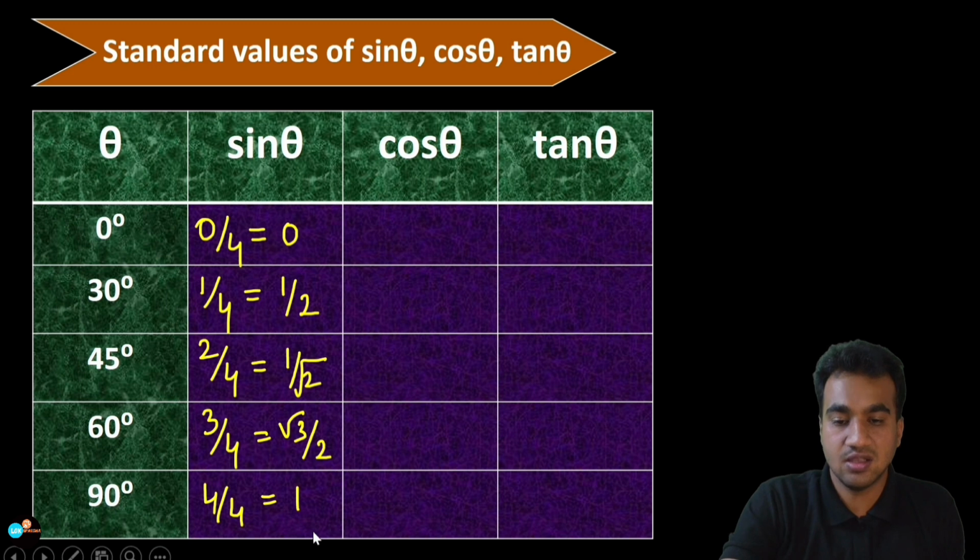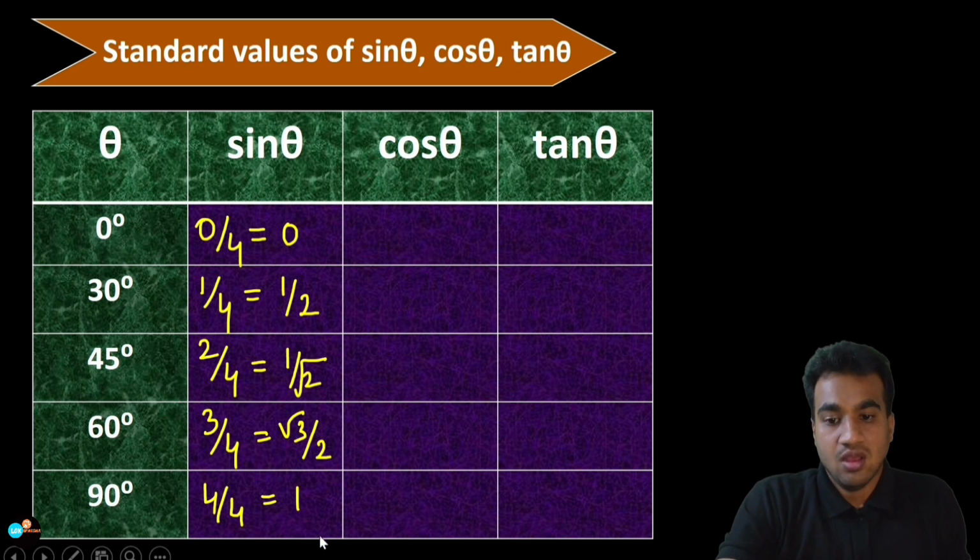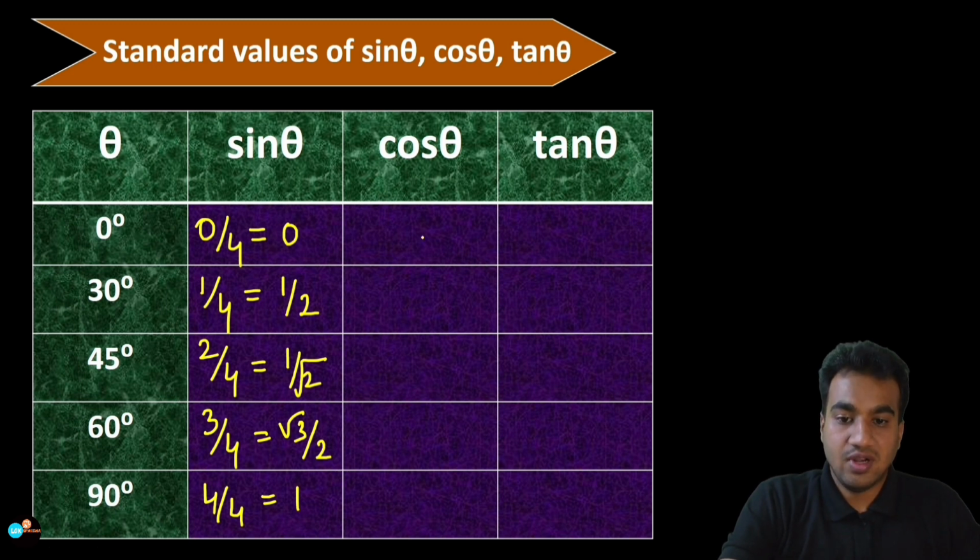Sine 90 degrees is 1. Okay, now to fill this second column for the cos theta, what you can do, you just reverse the order. So 1 you have written here, but I am going to write the 1 here now, and let me reverse it. So root 3 by 2 here I have written, but let me write here. So root 3 by 2, and next 1 by root 2 itself. So 1 by root 2 itself. Next one is 1 by 2.